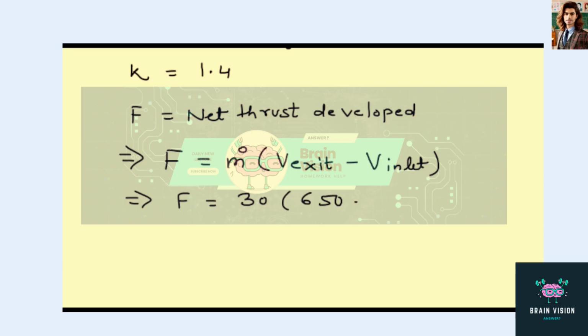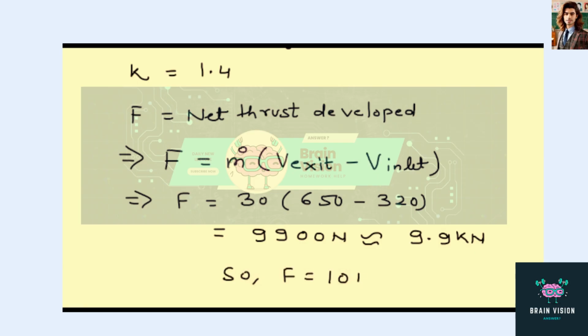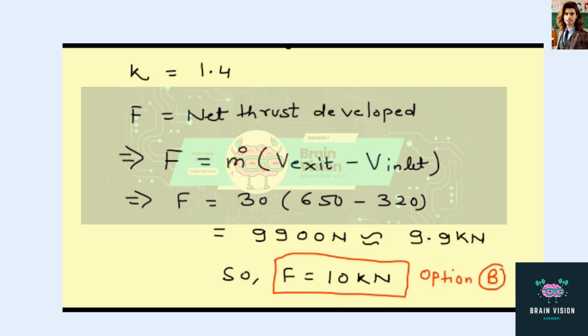So I am just going to put all the given data here. On calculating, we will get F as 9900 Newton, that is 9.9 kilonewton. So F is 10 kilonewton approximately. This is the answer. Option B is correct.